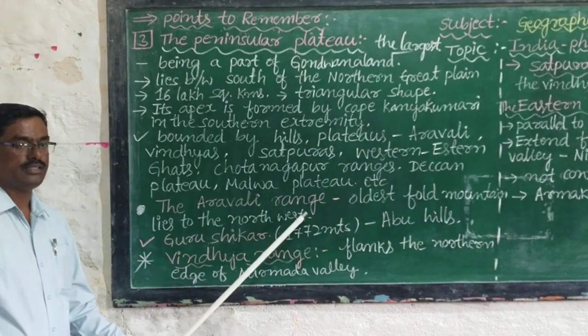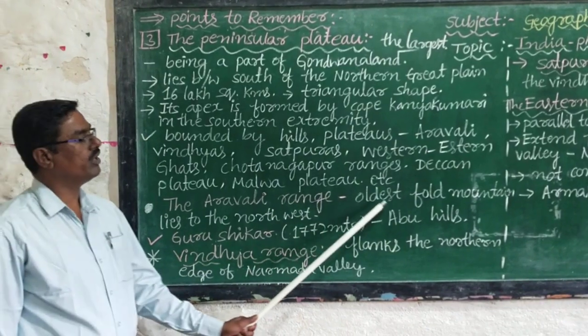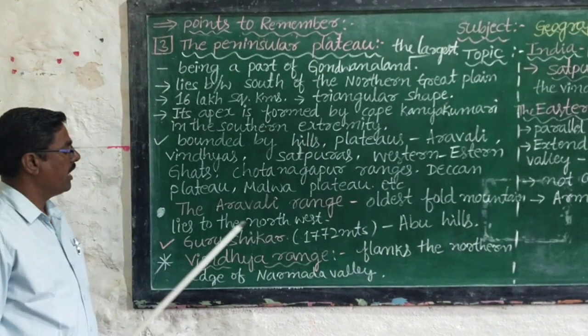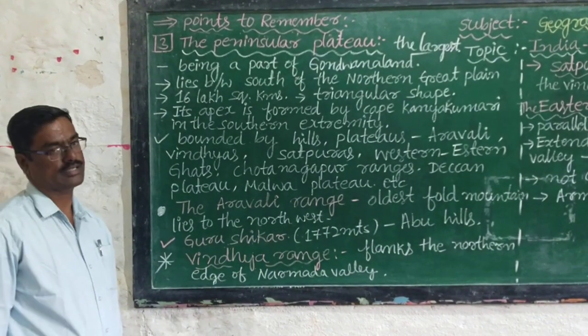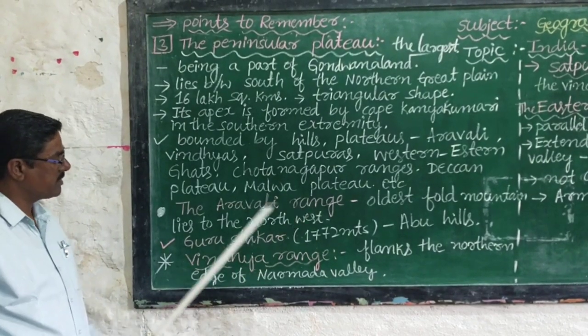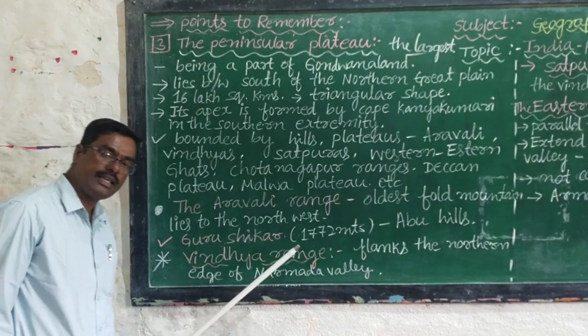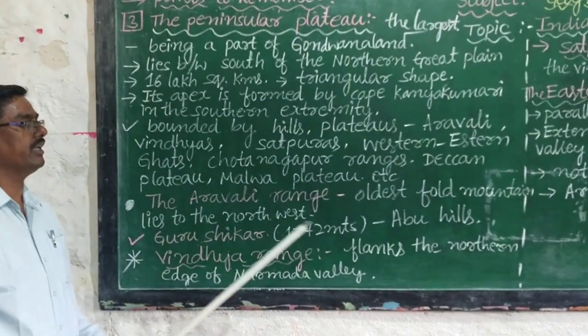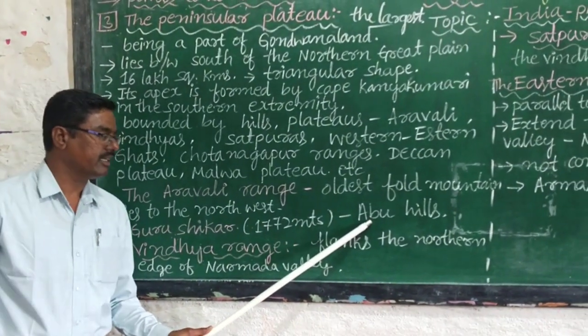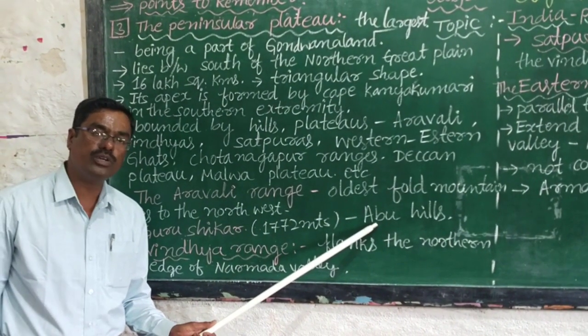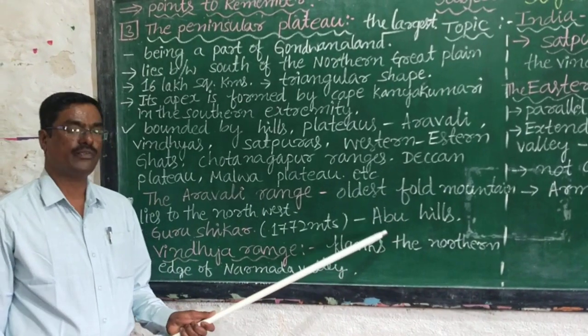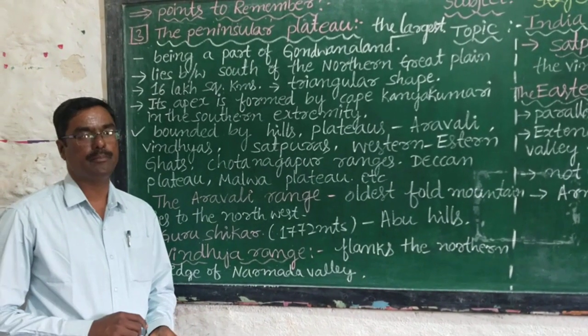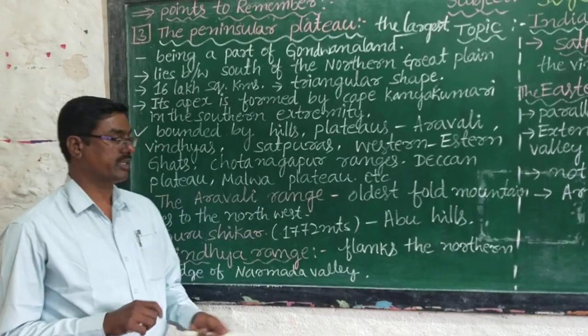The Aravali Range, the oldest fold mountain, lies to the northwest. In the Aravali Range, Guru Shikhar is the highest mountain peak. It is located in the Mount Abu Hills. Mount Abu is famous for the Prajapita Brahmakumari Ishwariya University.